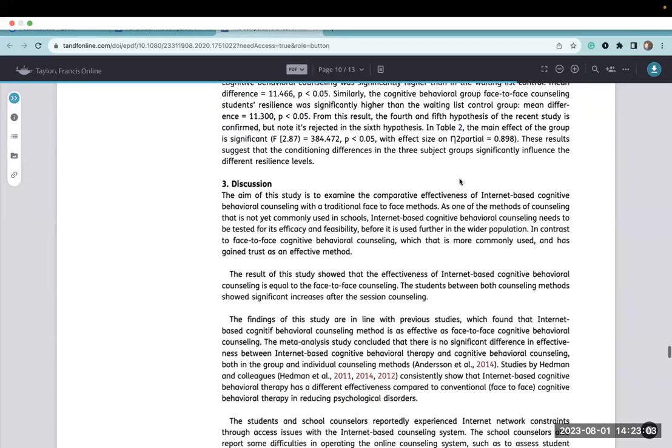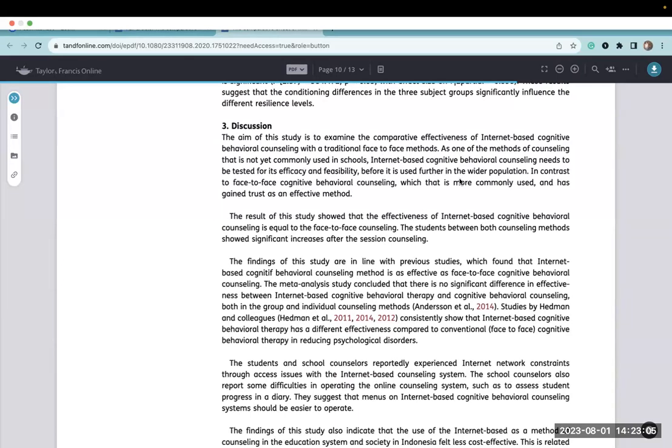And then back to the discussion, there's some wording here that isn't exactly accurate. For example, here they say the results of the study showed that the effectiveness of internet-based cognitive behavioral counseling is equal to the face-to-face counseling. This is a good example of when you make a claim about your results that far exceeds what your results actually did. They didn't assess effectiveness in this particular study. That was not what they were doing. They were assessing whether there was a difference in resilience. So don't make that jump, right?